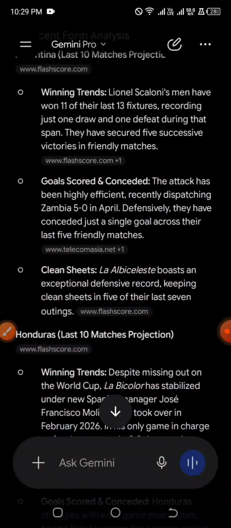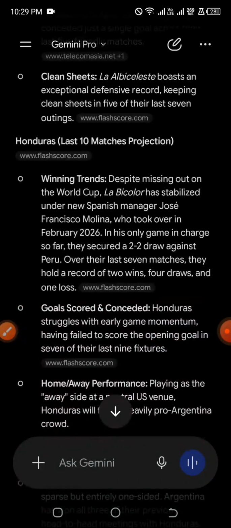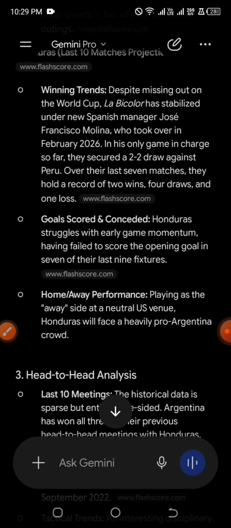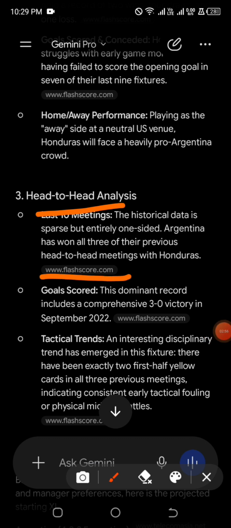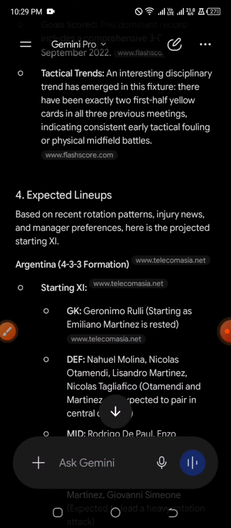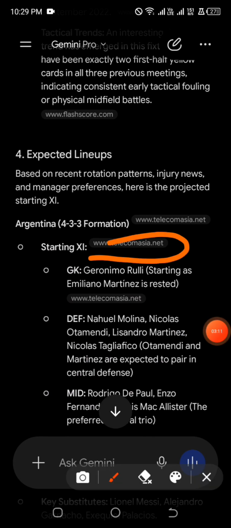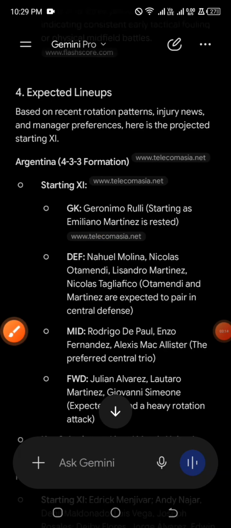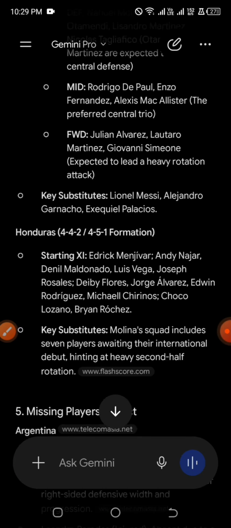So for this particular match of Argentina against Honduras, we have the recent form analysis. We also have their last 10 games for the home team and away team. We have the head-to-head analysis you can read through. And I think this particular AI generates most of its analysis from different sources, and as we can see, to make it more credible, it is using real website information to analyze. It is processing real website information, and we have the expected formation.